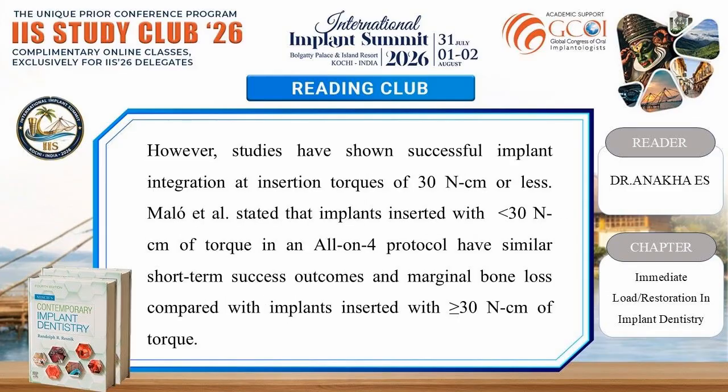However, studies have shown successful implant integration at insertion torques of 30 Nm or less. Mallow et al. stated that implants inserted with less than 30 Nm of torque in an All-on-4 protocol have similar short-term success outcomes and marginal bone loss compared with implants inserted with greater than or equal to 30 Nm of torque.